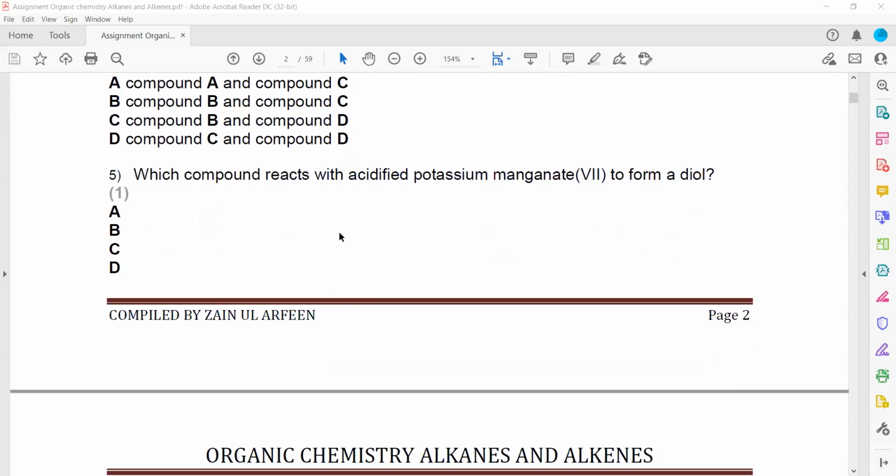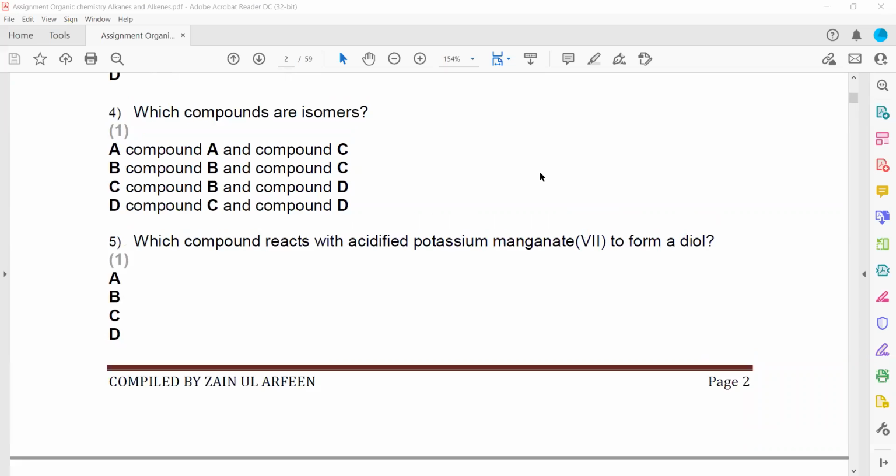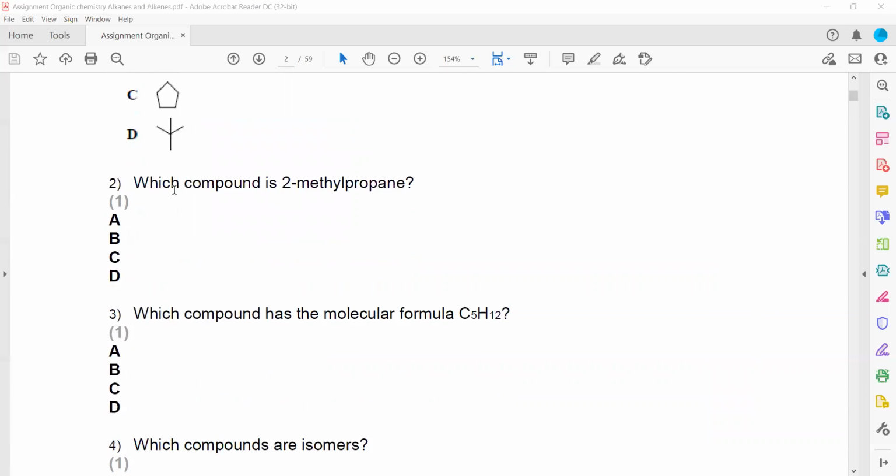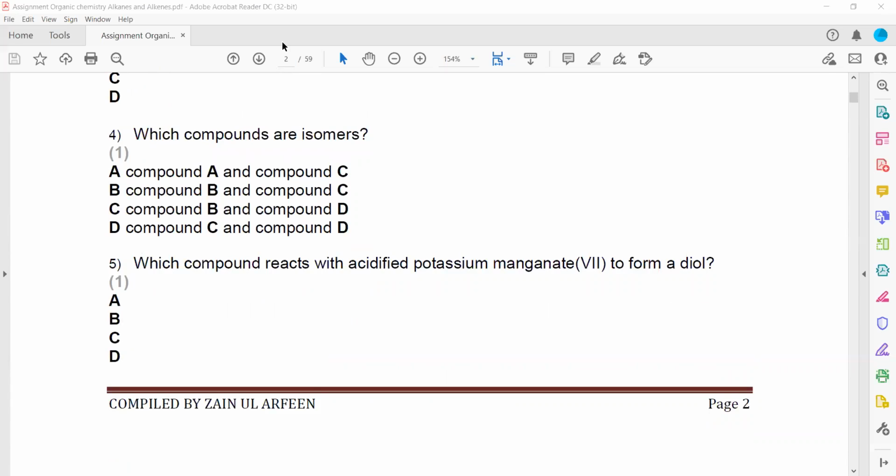Then which compound reacts with acidified potassium manganate to form diol? So diol is formed when alkene reacts in the presence of an oxidizing agent. So which one is alkene? B is alkene. That's why B is the right answer.